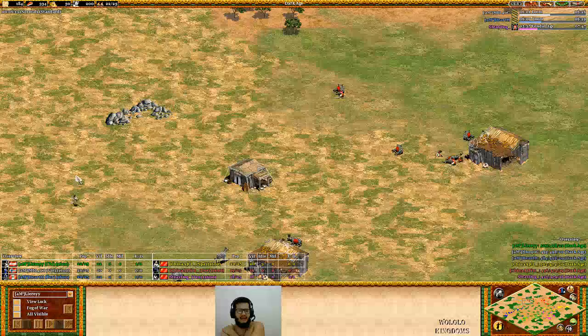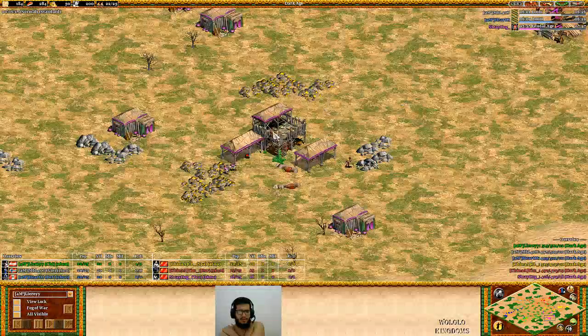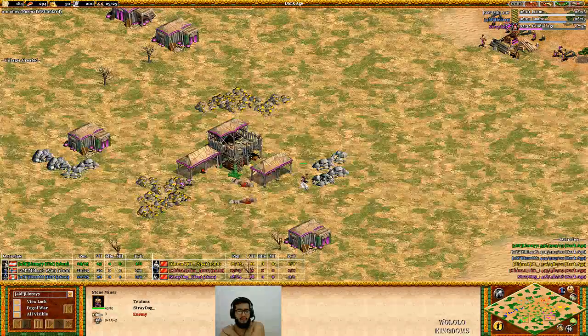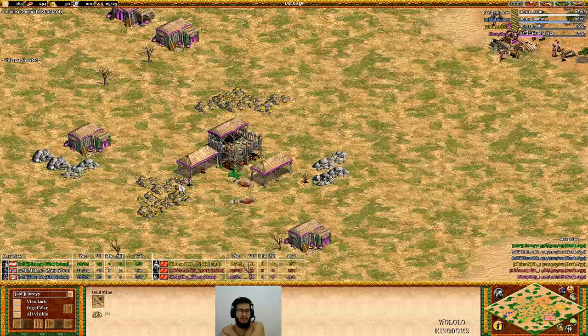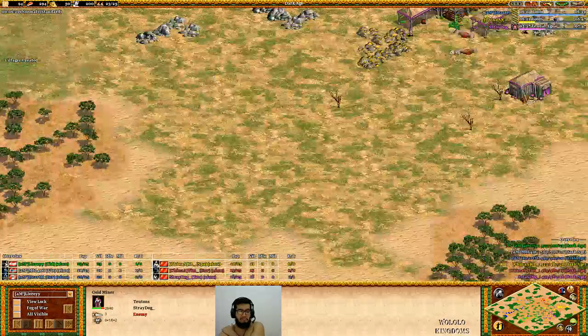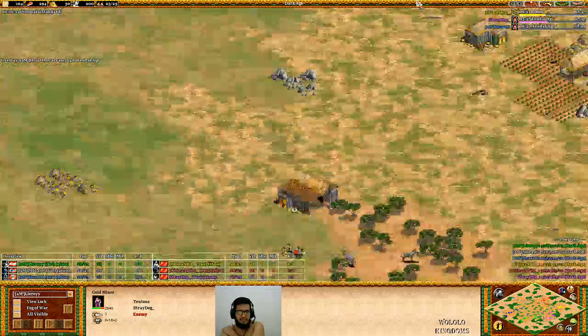But it seems like the guys from China are going for towers. Teutons have good towers. Straydog has one guy on stone, two guys on gold. I cannot say what he's doing, man. I don't know. Weird tactic.